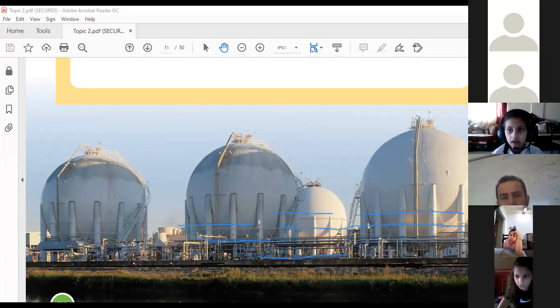Okay. And these containers that store gas, are they strong? Yes, they are very strong because these containers do not have any holes, so nothing leaks out. If it leaks it can become dangerous, because it can easily burn, it is highly flammable. Okay Lana, do you have any comments or any questions?